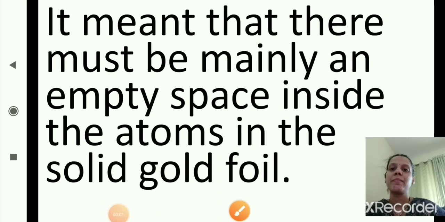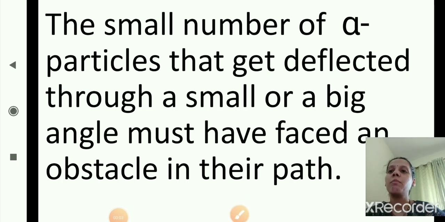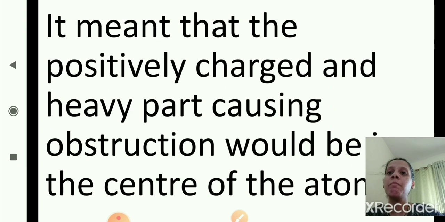Next, the small number of alpha particles that get deflected. In the figure we have seen the small number of alpha particles which get deflected through a small or a big angle must have faced an obstacle in their path. They must have faced an obstacle in their path, so they get deflected.